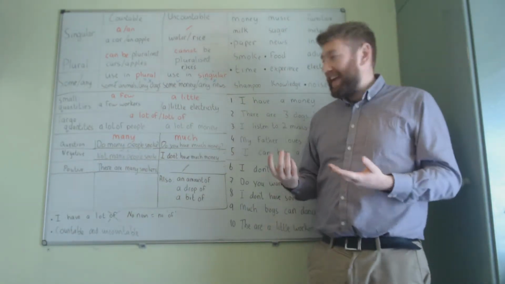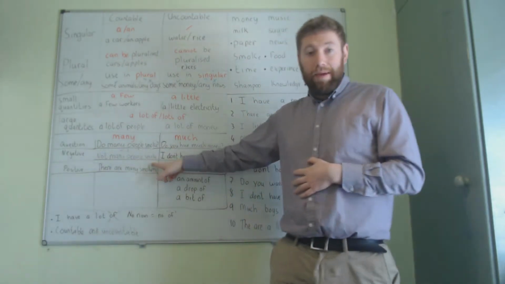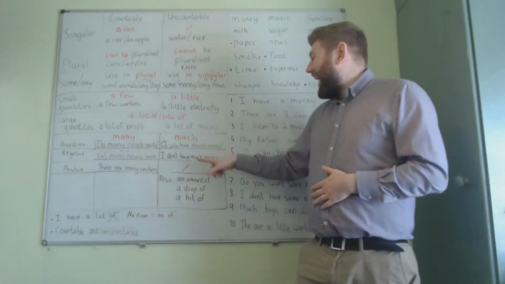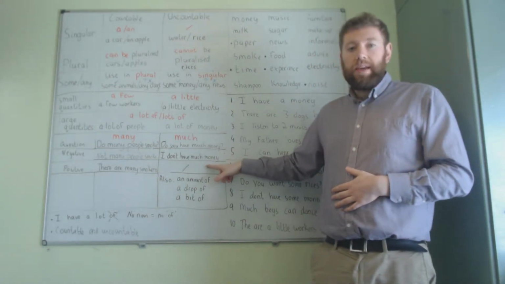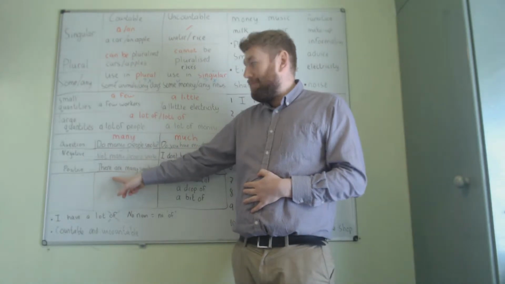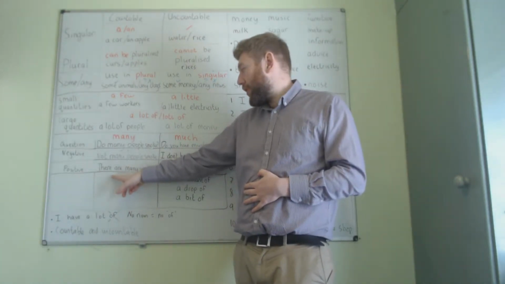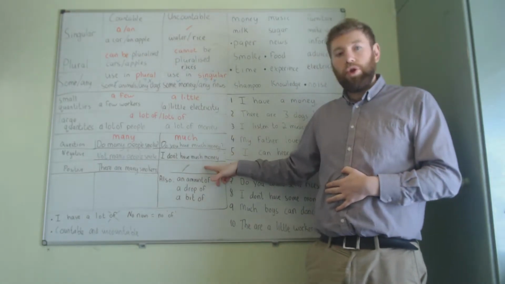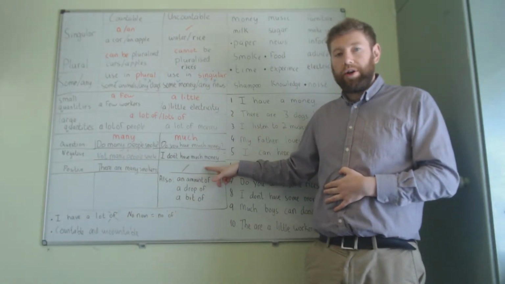Uncountable. In the negative, not many people smoke. People, countable, 3 people. I don't have much money. Money, uncountable. We can also use "many" in the positive for countable nouns. There are many smokers, but we can't use "much" or "many" for uncountable nouns.